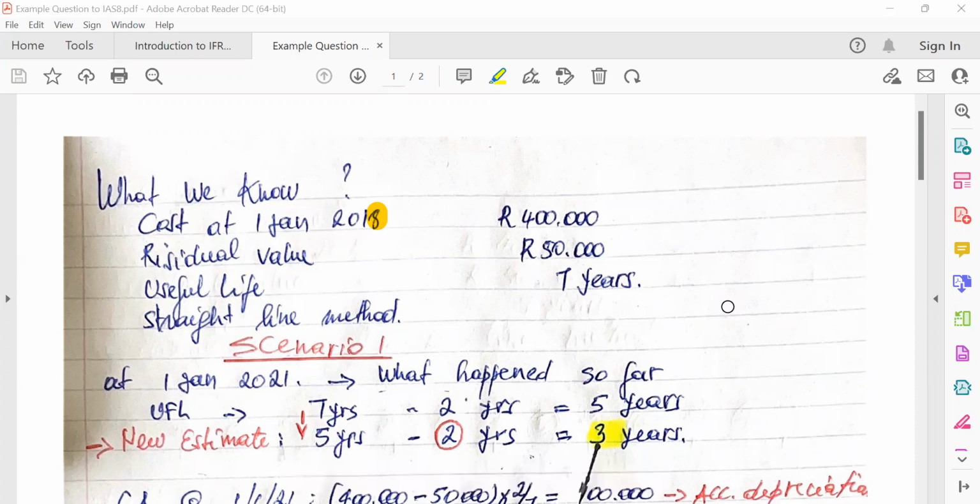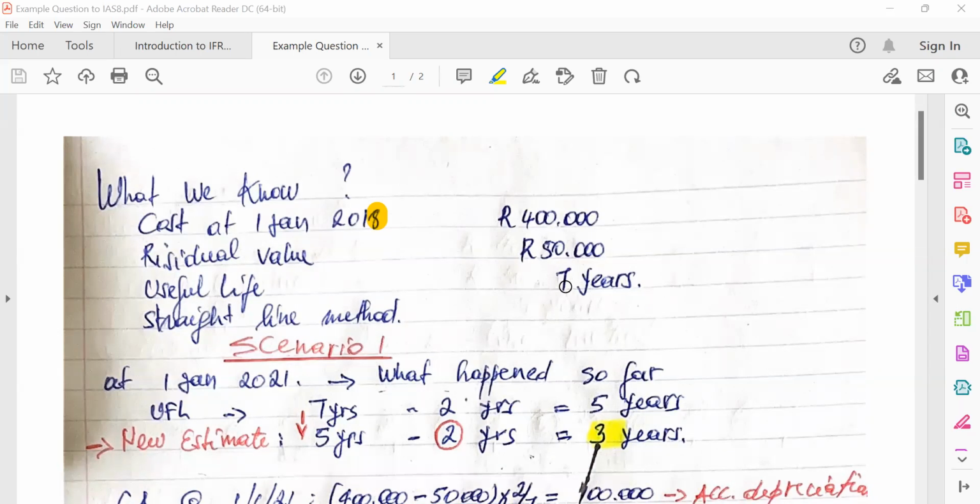Okay, now what do we know about this question or this specific company? At 1st January 2019, I'm sorry, it should be 2019, based on the question, we purchased a machinery at a cost of 400,000, residual value 50,000, as well as a 7-year useful life.